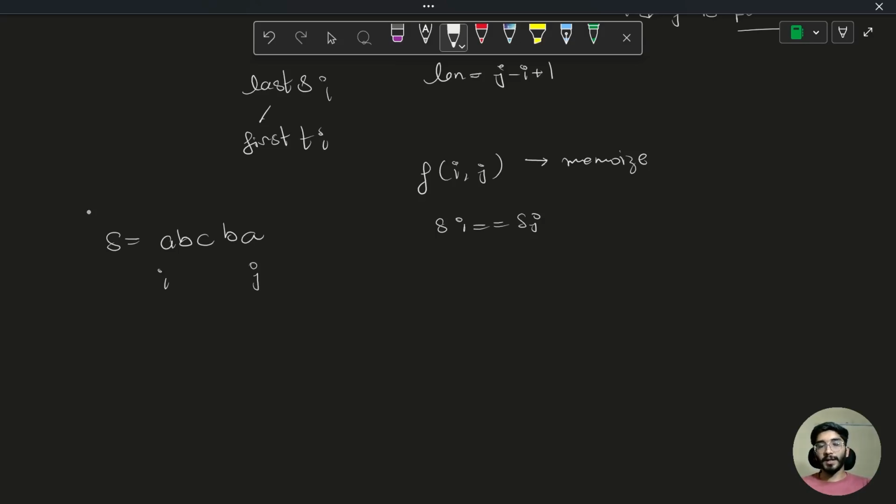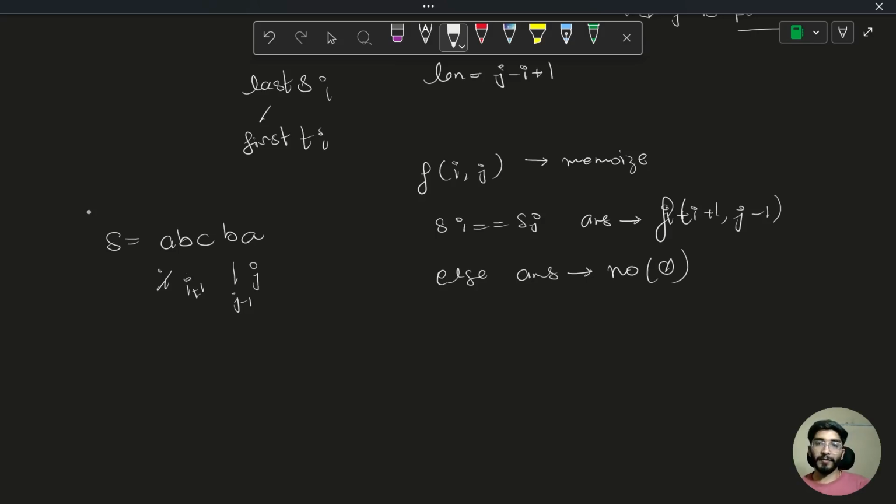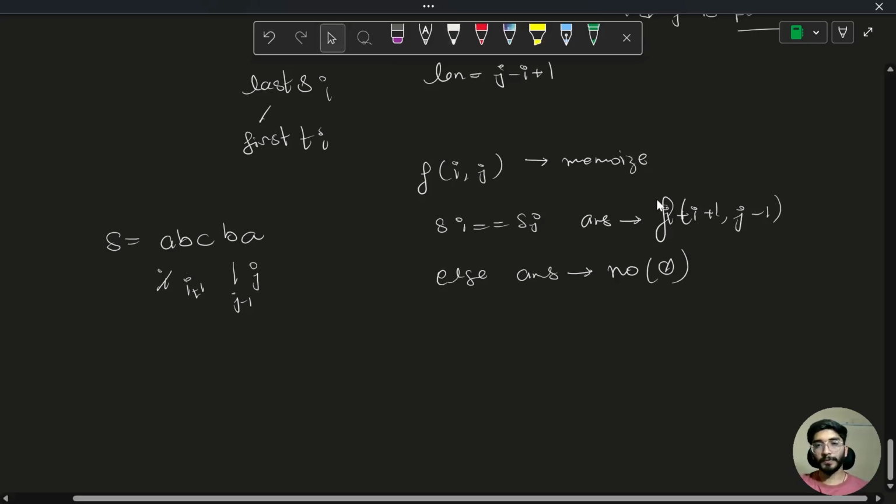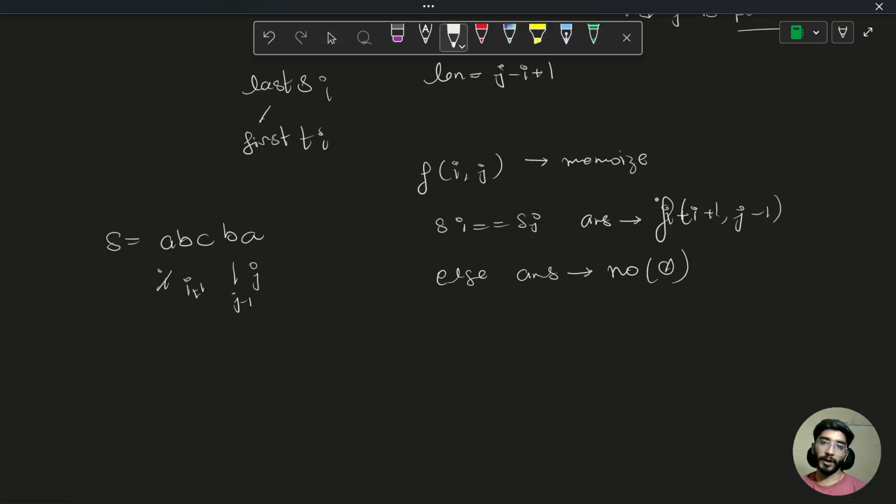If they are matching, I know my answer would be between I plus 1 and j minus 1. So if they are equal, my answer lies in f of I plus 1 and j minus 1. Else, if they are not same, my answer is no or 0 in my case, because I will be checking whether they are palindrome or not. So we will be maintaining a state of 0 and 1.